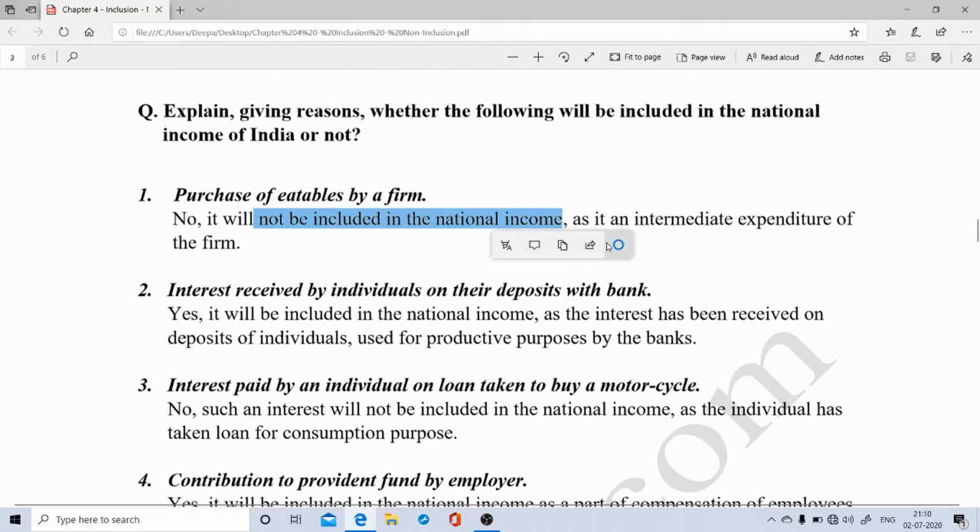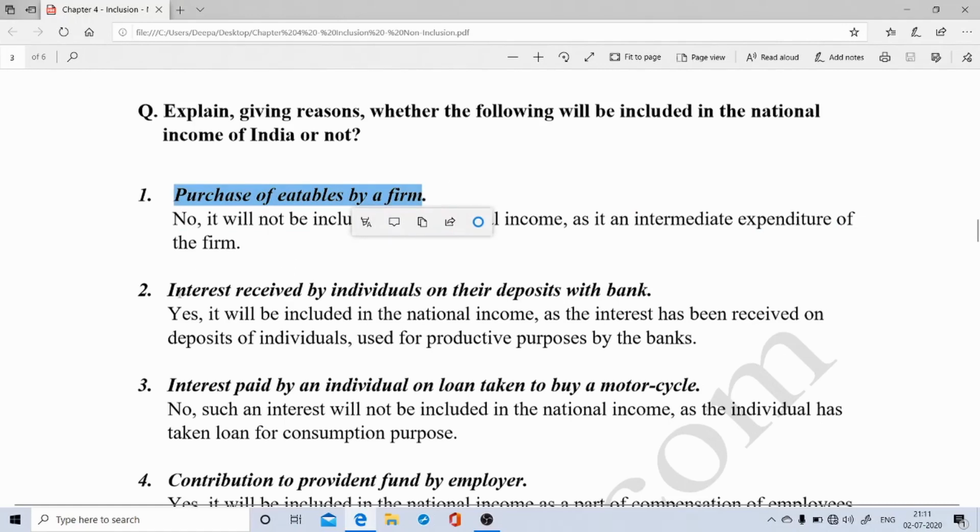And why? Because it is an intermediate expenditure of the firm. If it was a final expenditure, we would have definitely included it. But since it is an intermediate expenditure of the firm, we will not be including the purchase of such eatables which have been purchased by the firms.